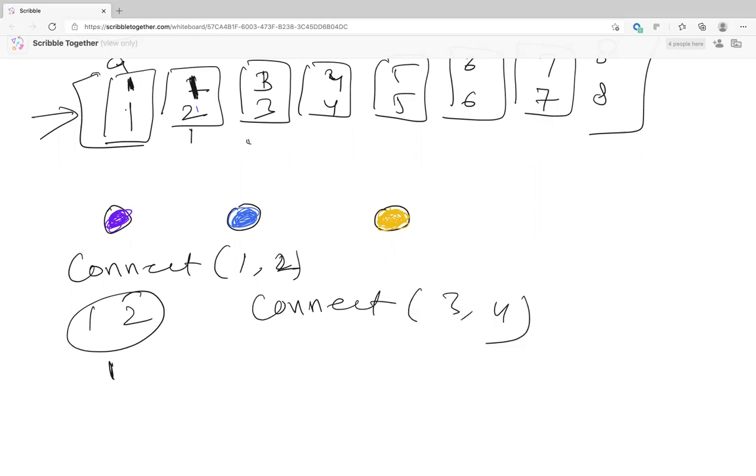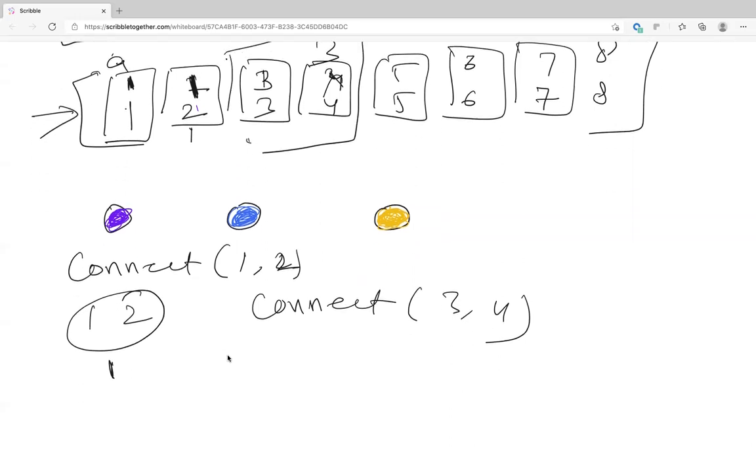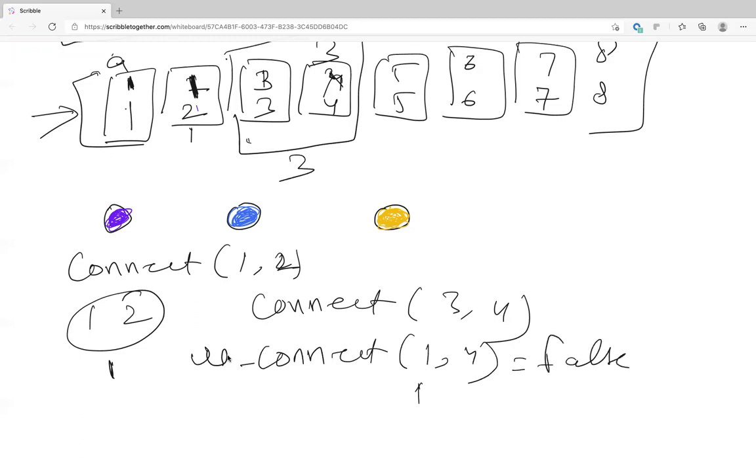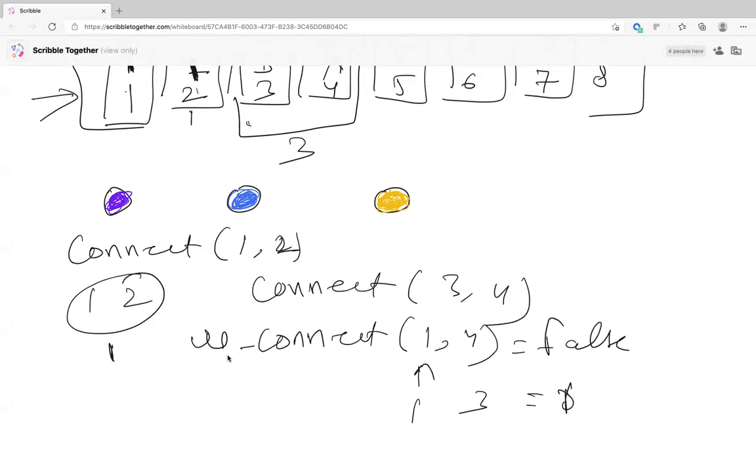So now the ID of this will be 3. Now these two are in the same cluster, so they have the same ID, which is 3. Now if I call is connected 1 and 4, this will be false because the ID of 1 is 1 and 4 is 3. So this is different, so it's false. Is that clear? Yeah, that makes sense. Everyone, this is clear?